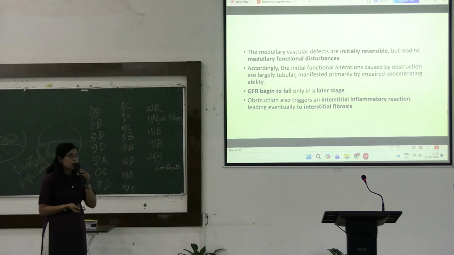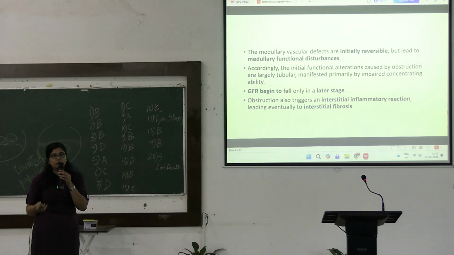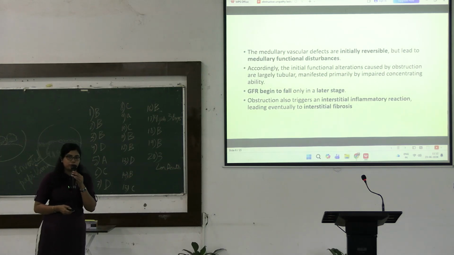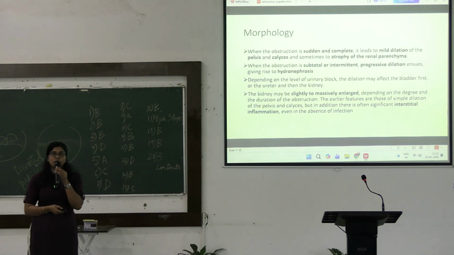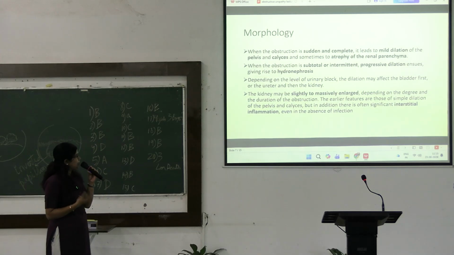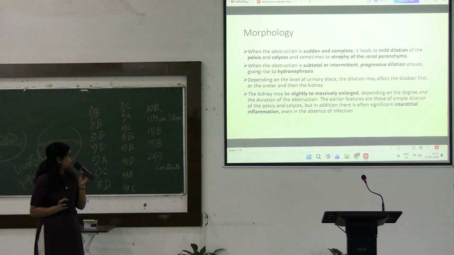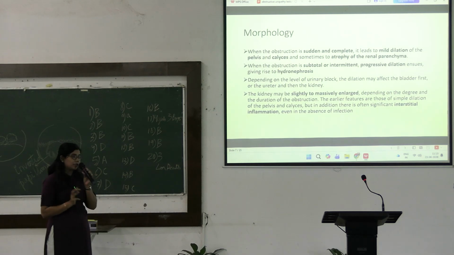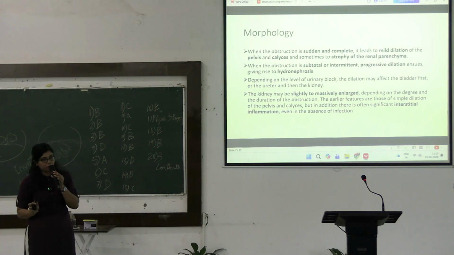And this obstruction will also lead to interstitial inflammation leading to interstitial fibrosis. Okay, so coming to the morphology of hydronephrosis, whenever the obstruction is sudden and complete, it leads to mild dilation of the pelvis and sometimes atrophy of the renal parenchyma.